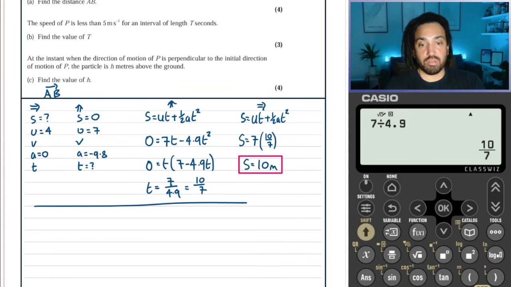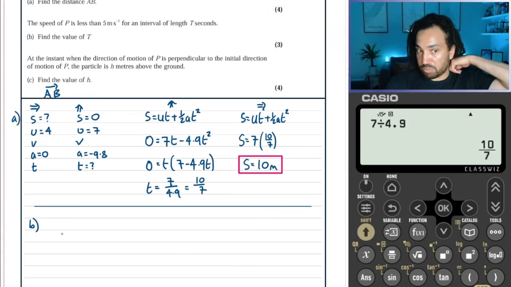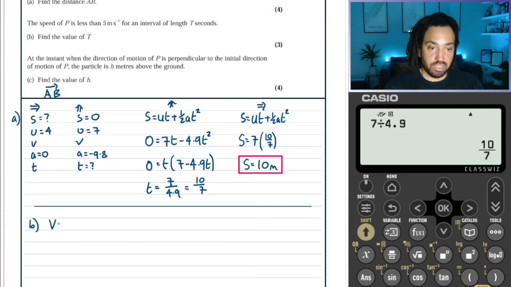Well, what we're going to need to do is work out the speed. So we're going to need to use our equations here, but we're going to need to use v. Okay, so we know that v is equal to u plus at. And this is good. That's all we need, because we're looking for the velocity.